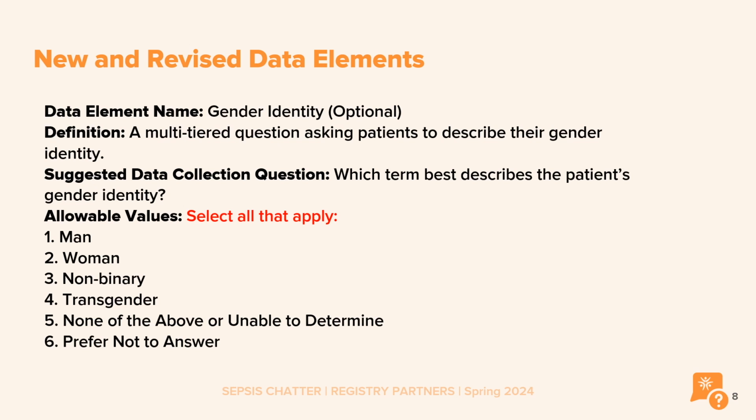The allowable values are as follows: man, woman, non-binary, transgender, none of the above or unable to be determined, and prefer not to answer. In this case, you could select all that apply. It's not necessarily a one answer question.